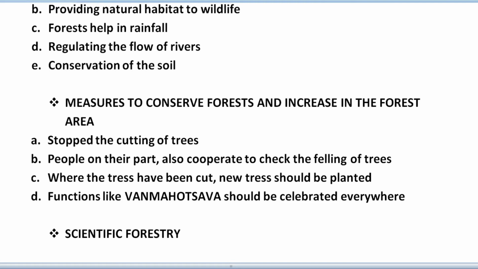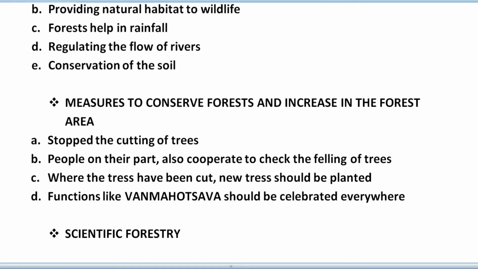Whenever someone is cutting the trees somewhere, how are you going to protect them? Take the example of the Chipko movement. Some people in our country, especially in Uttarakhand, started movements like the Chipko movement to check the careless felling of trees in the forest. If someone comes to cut a tree, they stick to that tree so that it will not be cut. So it is known as the Chipko movement.